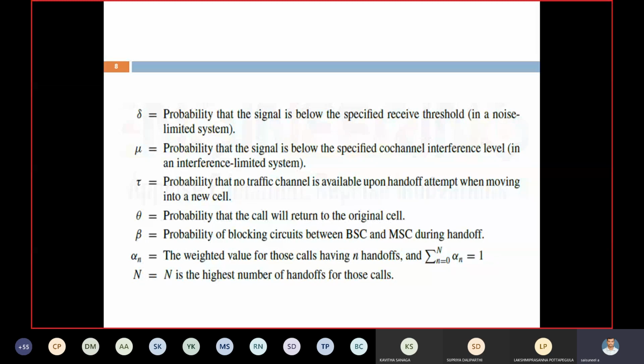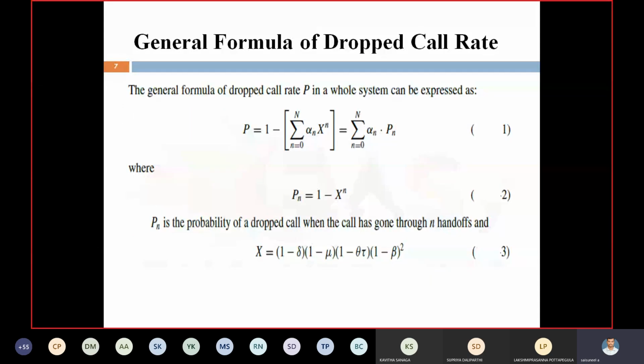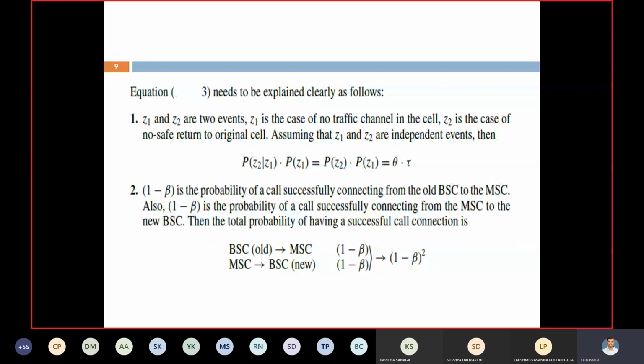This is about the general formula of dropped call rate. Suppose from equation 3, x equals (1 minus delta)(1 minus mu)(1 minus theta tau)(1 minus beta) squared. Suppose we take cases. The first case is based on probability. Z1 and Z2 are two events. What is meant by Z1? No traffic channel in the cell. Here there is no traffic channel, then there is no setup channel. Z2 is the case of no safe return to the original cell.